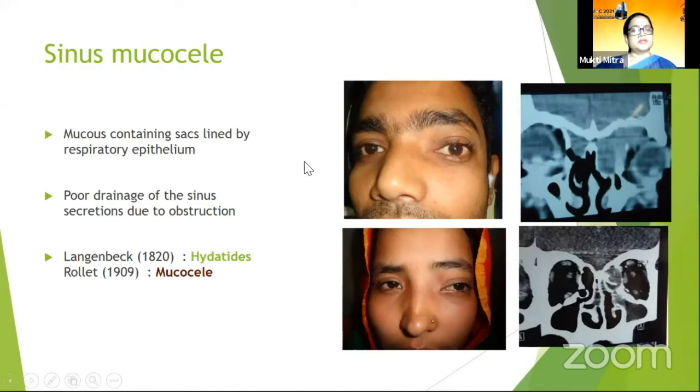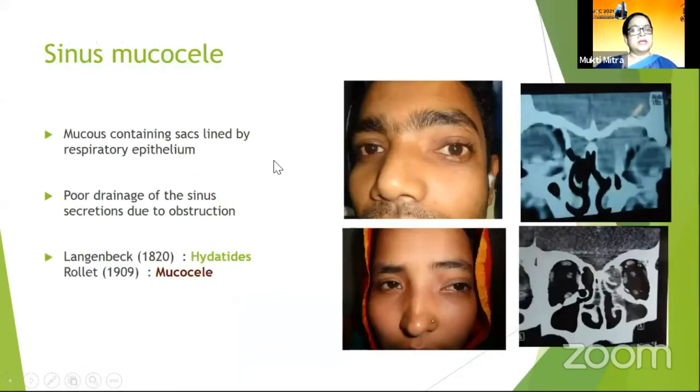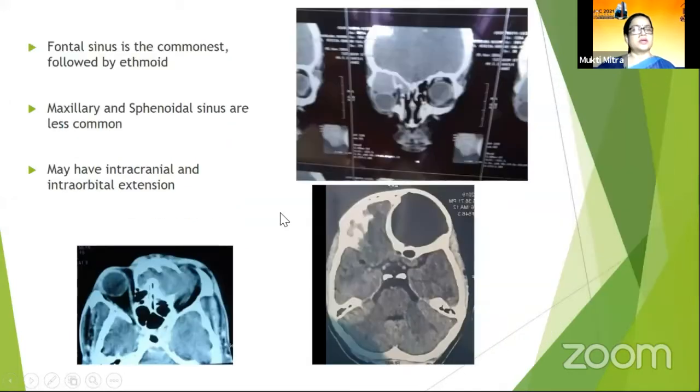As you know, the sinus mucocele is formed by the respiratory epithelium, due to poor drainage or obstruction from many causes like infection, inflammation, and so on. Among all the paranasal sinuses, the frontal sinus is the commonest from which a mucocele may arise. The second most common is the ethmoid, though in most cases a combination of frontal and ethmoid sinus is seen. Maxillary and sphenoidal sinuses are very rarely involved.